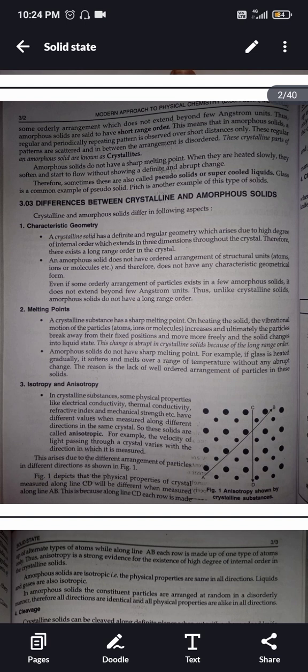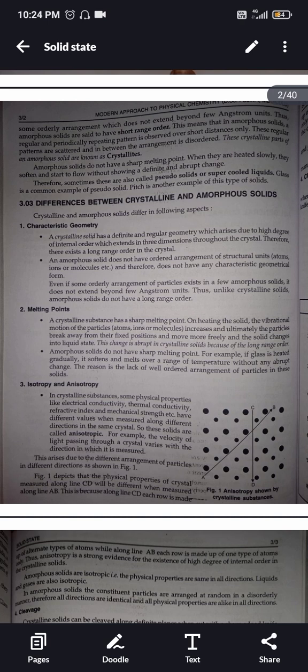Isotropy and anisotropy. In crystalline substances, some physical properties like electrical conductivity, thermal conductivity, refractive index, and mechanical strength, etc., have different values when measured along different directions in the same crystal. So, these solids are called anisotropic. For example, the velocity of light passing through a crystal varies with the direction in which it is measured. This arises due to the different arrangement of particles in different directions.